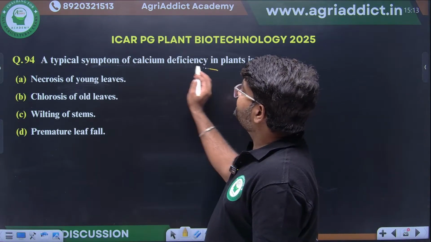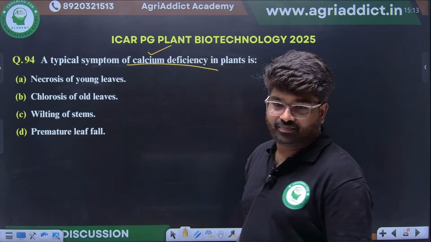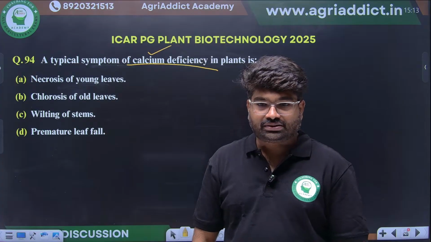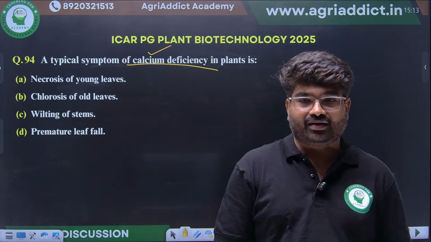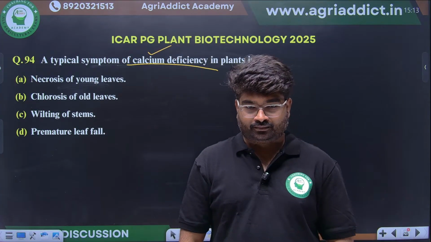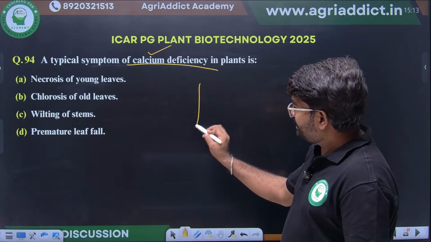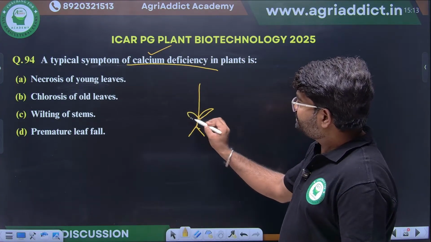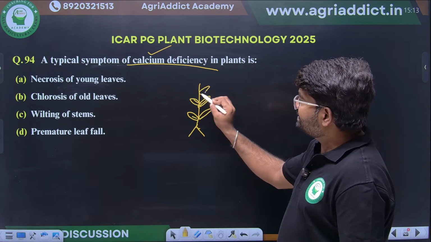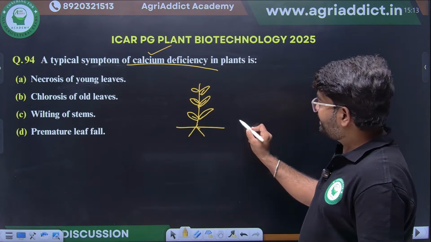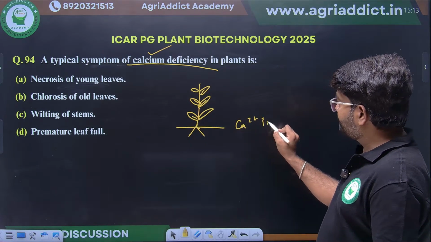A typical symptom for calcium deficiency in plants. What will be the typical symptom? Students, if you see in plants, calcium is an immobile element.